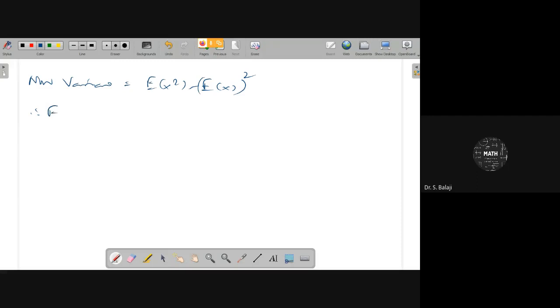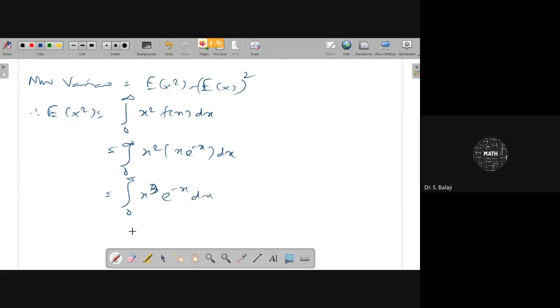Therefore, E of x square can be written with limits 0 to infinity, where the function is x square. So x square f of x dx, where f of x is x e power minus x. That gives integral 0 to infinity x power 3 e power minus x dx. Can you give the answer for this one, E of x square? 6, sir. E of x square equals 6.